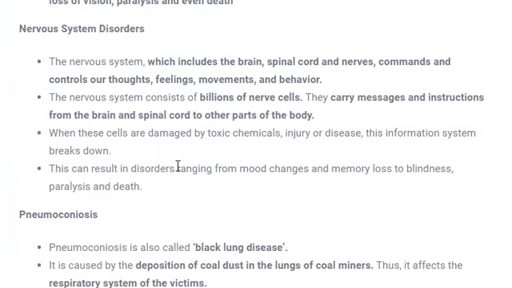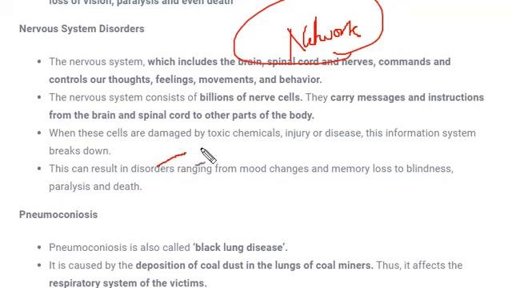Next is nervous system disorder. What is the nervous system? The nervous system is a chain, or you can say a network, in our body. It is a kind of network, and there is a factual piece of information about it. If you align all the nerves present in a body, they can circle the entire earth twice. See how many nerves we have in our body.